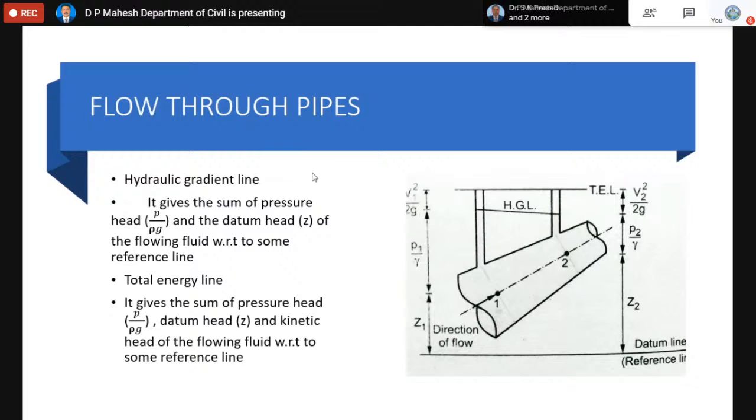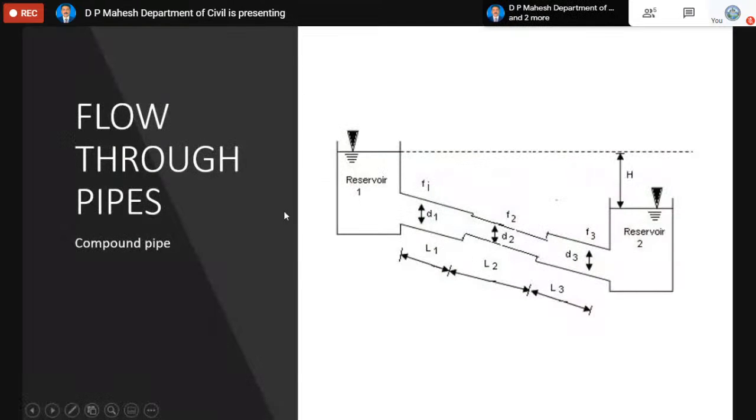And friends, please remember, these two energy lines are always parallel. These two energy lines are always inclined and parallel. The reason for being parallel is that, as far as a uniform cross-section pipe is concerned, the value of V remains the same throughout the length, so the constant difference between these two energy lines will be V square by 2g. Since that term V square by 2g is not there in the hydraulic gradient line, these two lines are parallel, and using this concept, we can solve some numerical problems.